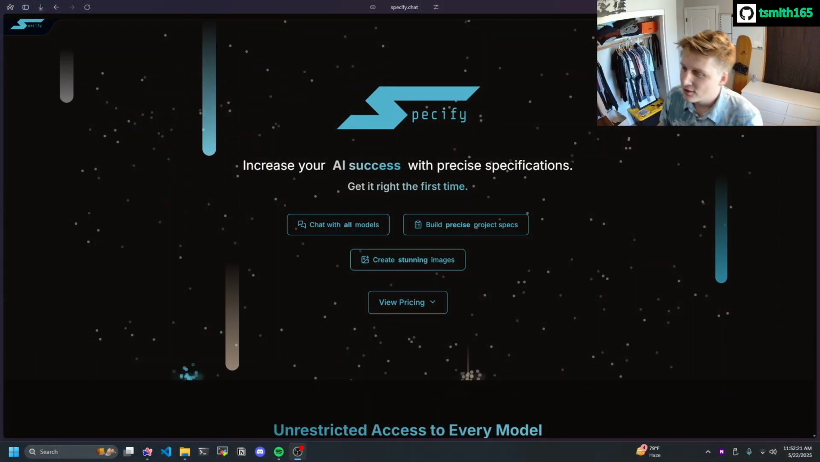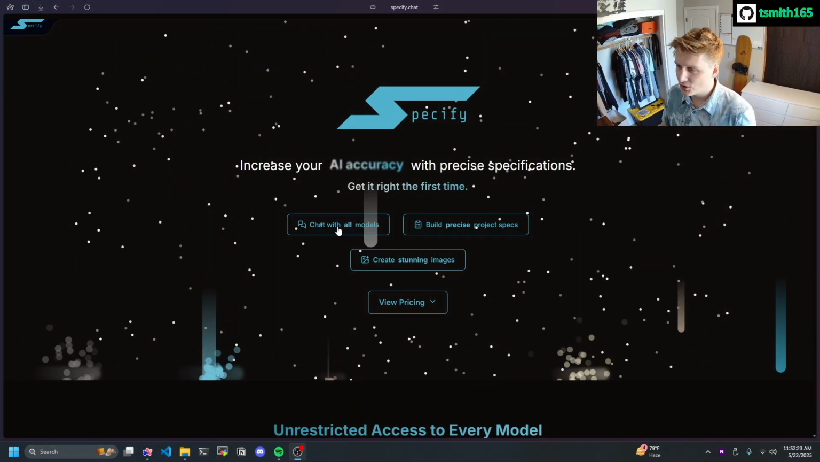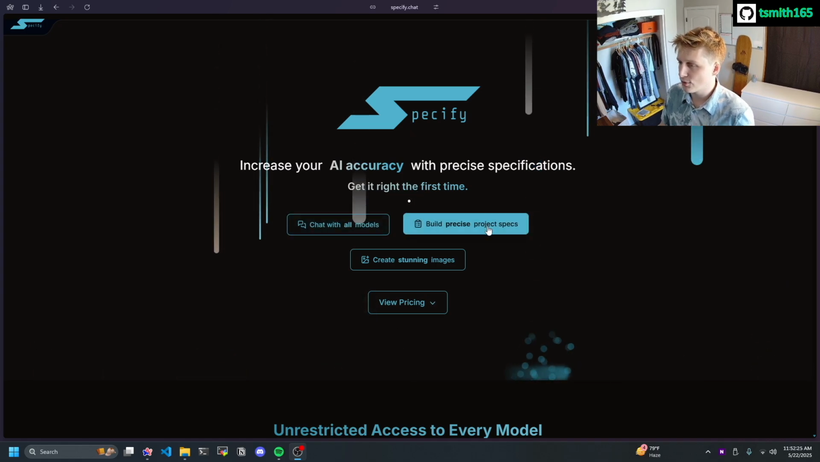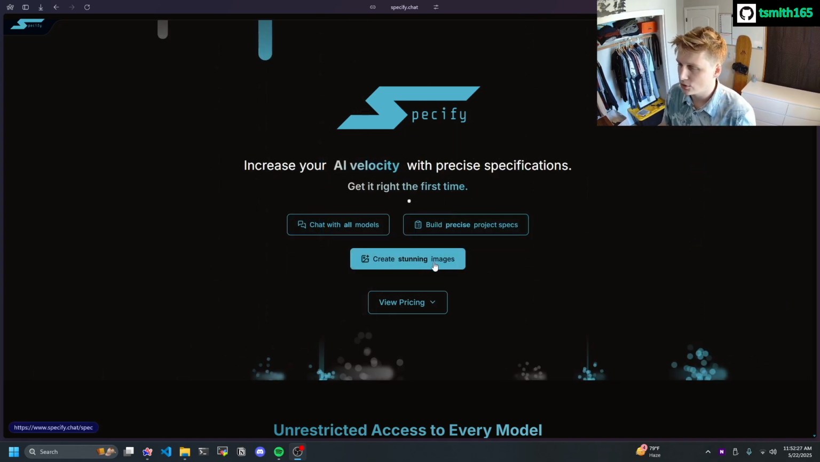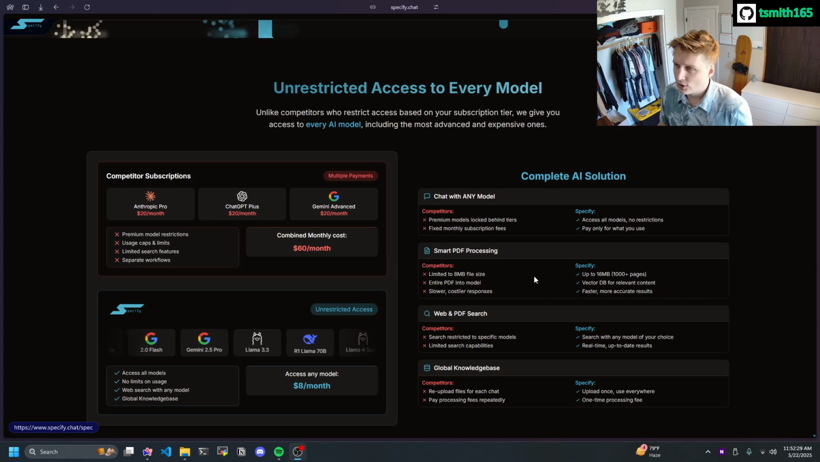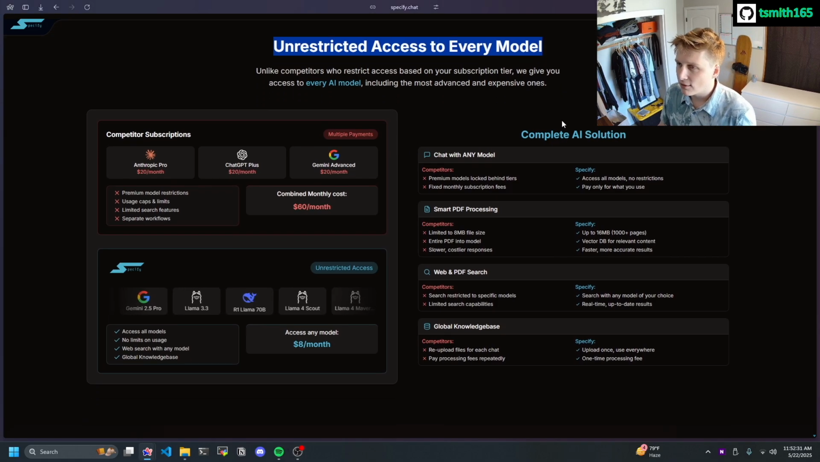So here you see Specify. We have our 3 key features: chat with all models, build precise project specs, and create stunning images. So you can see we have unrestricted access to every single model.